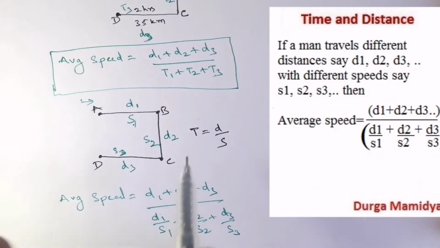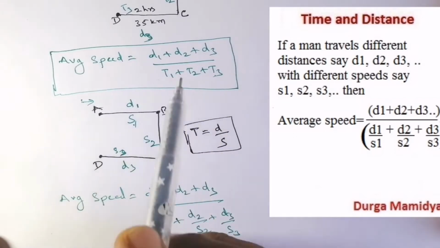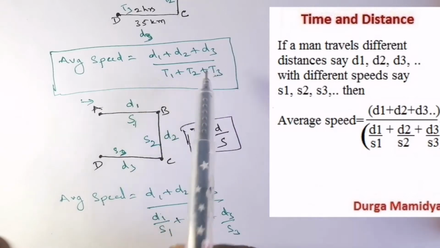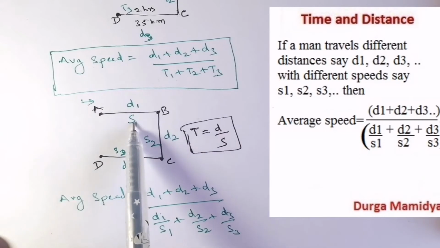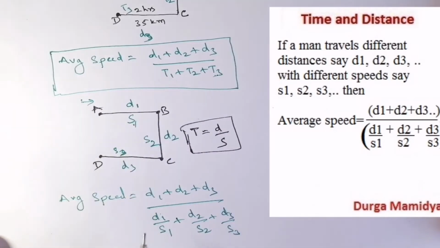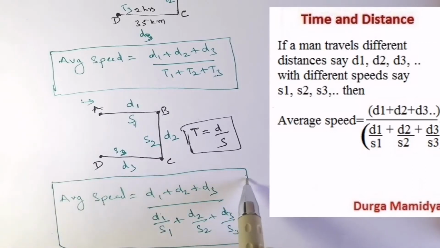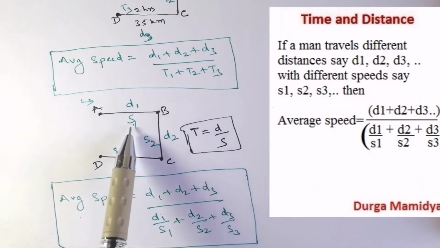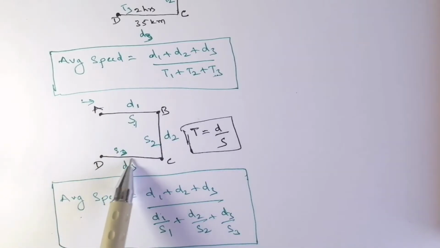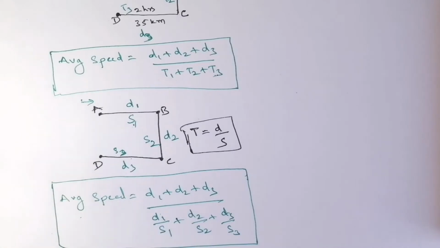So we have applied this particular formula because we don't have t1, t2, t3. We know d and s, distance and speed, so we applied this formula and this equation originated. This is the formula you have to apply when you need to find the average speed and the distance and speed are given. So this is our second formula.